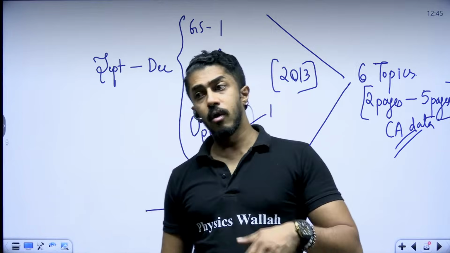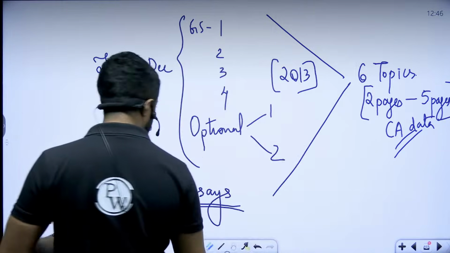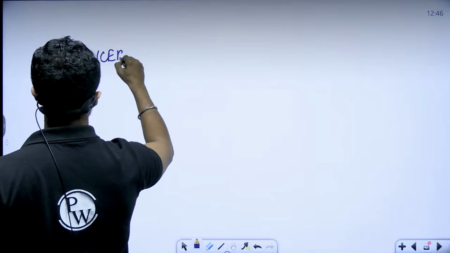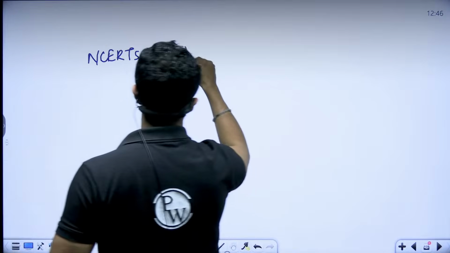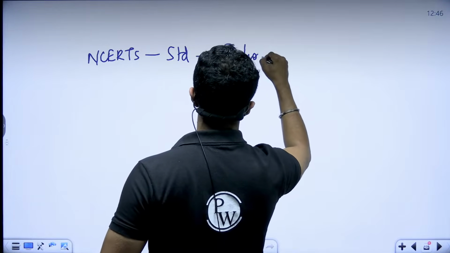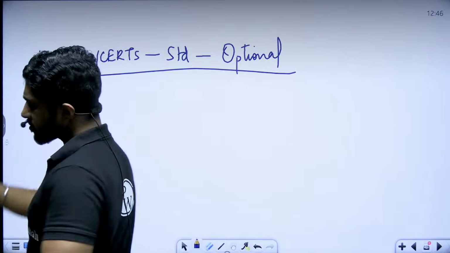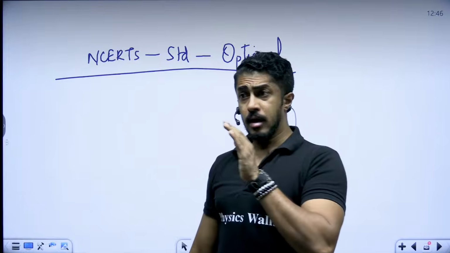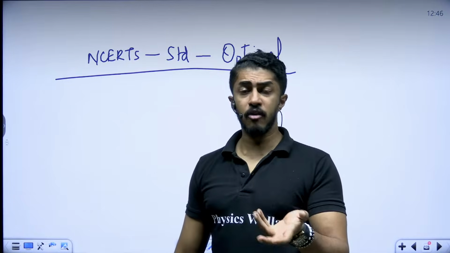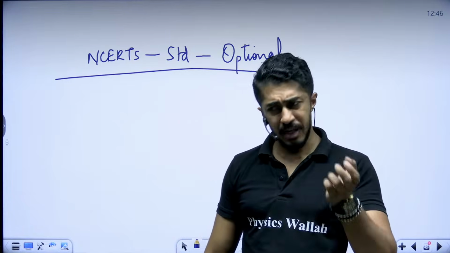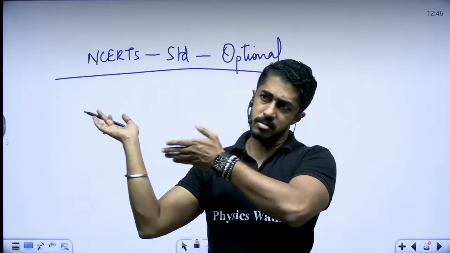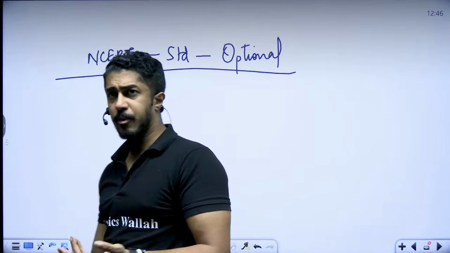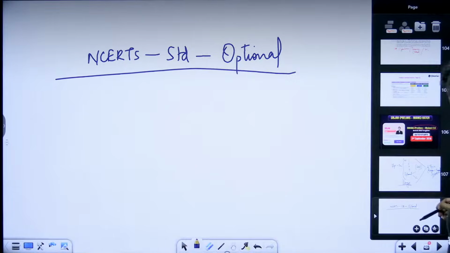If you want to do self-preparation, again the same rule. You start with NCERTs, then you go for the standard books, then you go for your optional. But you will have to set the timetable, you will have to be very consistent. The entire responsibility of preparing will be only on you. When you take a batch, the advantage is you just sit there, because content, everything will be delivered by the faculty, and material will come to you. Got the point?